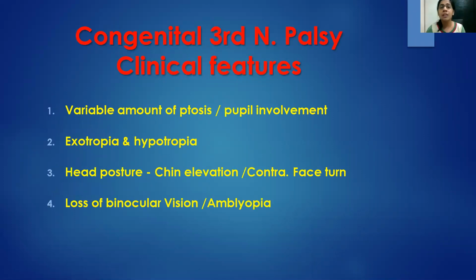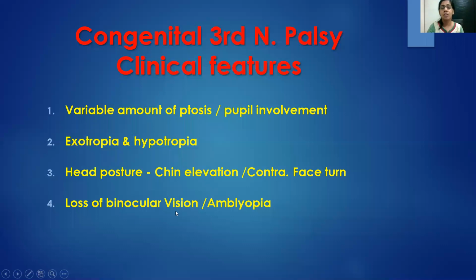So going on to the clinical features of third nerve palsy, we have a variable amount of ptosis with pupil involvement or without pupil involvement. I'm going to the congenital third nerve palsy first. They have exotropia and hypotropia because only the lateral rectus and superior oblique are functioning. They have a head posture with chin elevation mainly because of ptosis, plus a contralateral face turn is present.